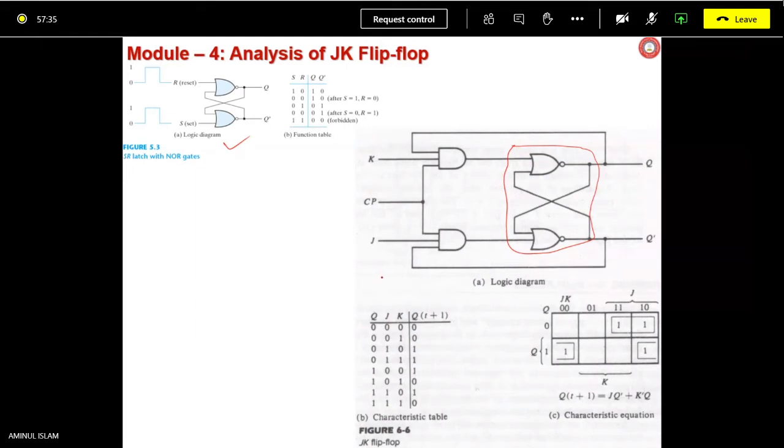If you now analyze this circuit from the characteristic table, is it going to happen or not? Now, Q means it is the present state, and this is your next state.